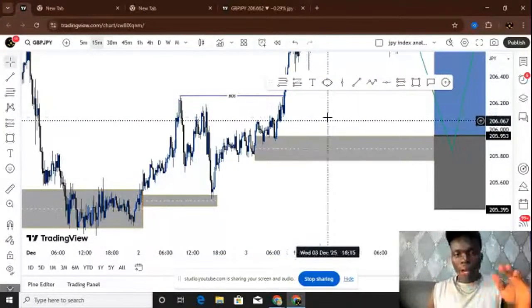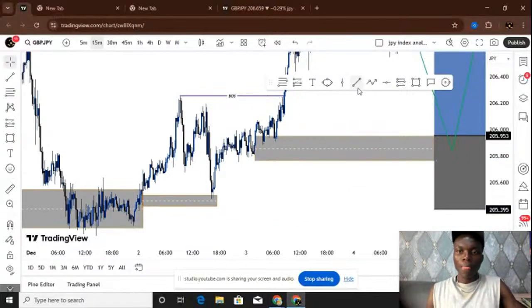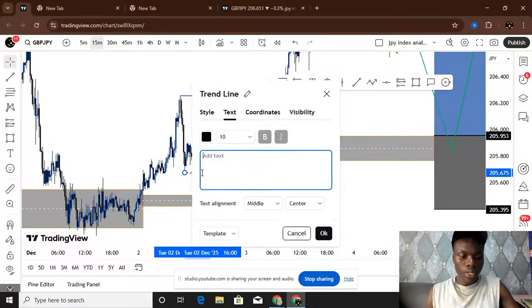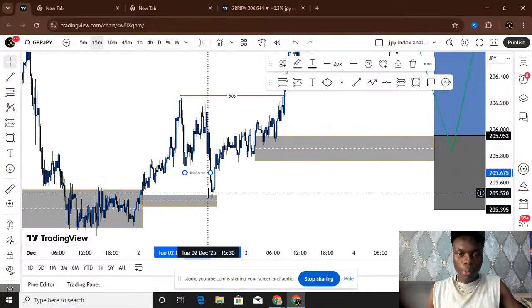Remember we have the external structure and the internal structure. We are using the internal structure right now. Those people selling and buying here were used as liquidity, so they have to push the price very cheap.